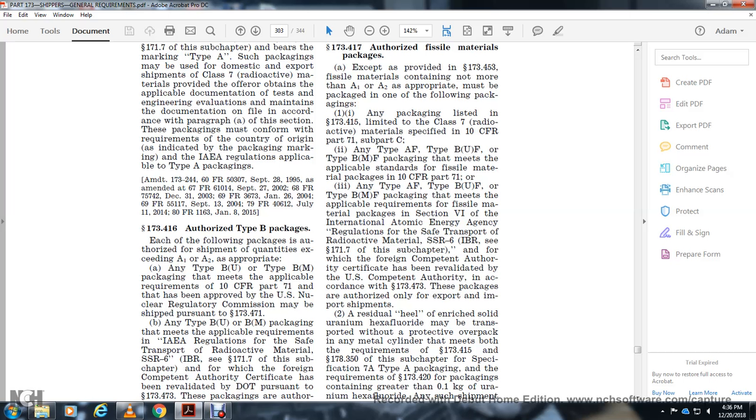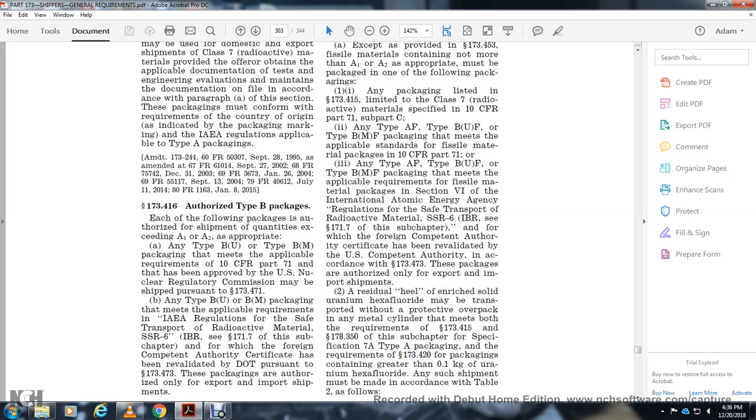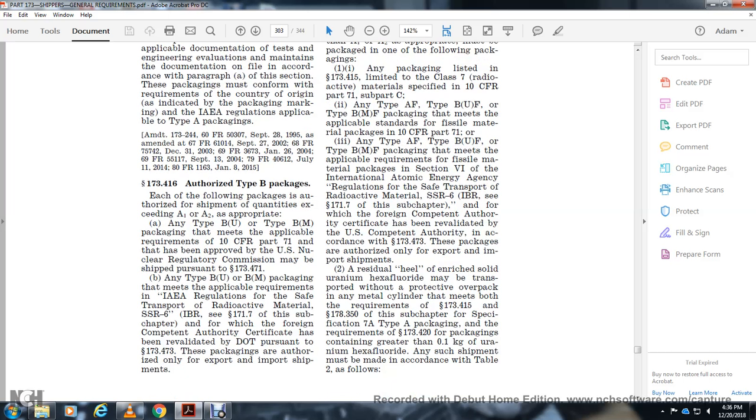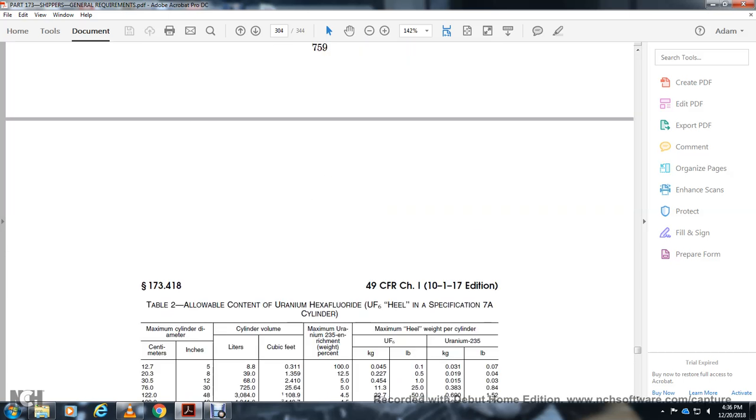178.350 with the subject of the specification 7A with the type A packaging requirements 173.420 with the packaging containing greater than 10 kilograms uranium hexafluoride. Any sufficient shipment to be made in accordance with the table 2 with its files. Then it shows table 2.